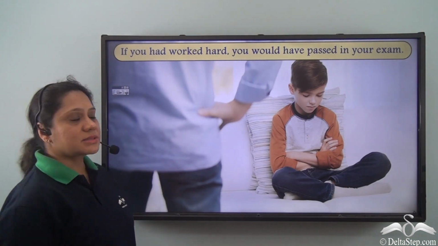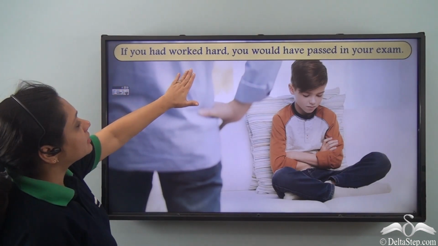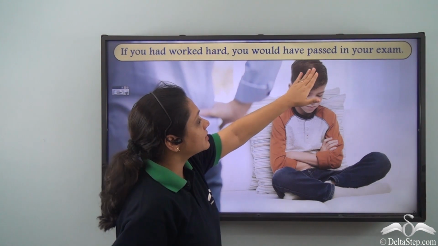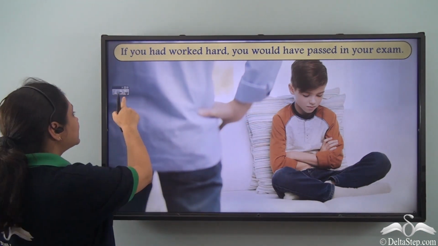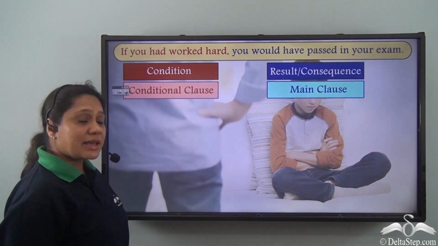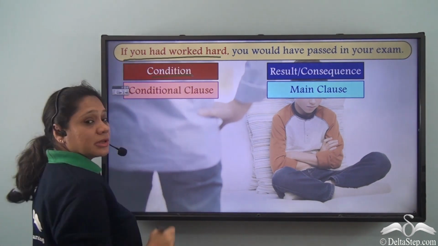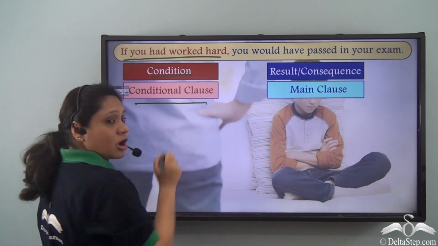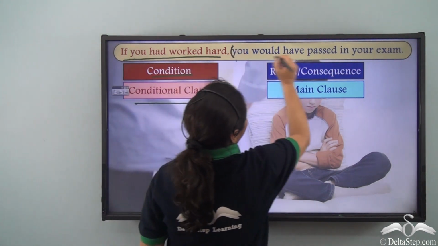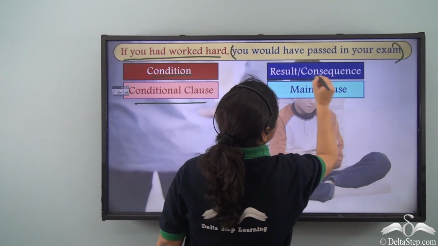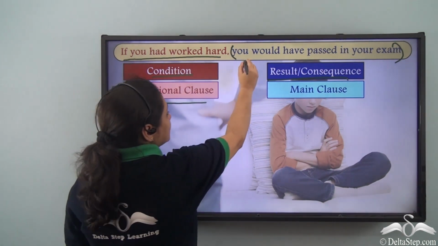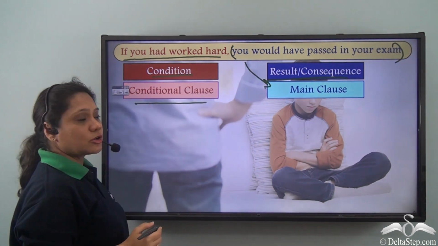Now let us read this sentence. If you had worked hard, you would have passed in your exam. Now this sentence is a conditional sentence where if you had worked hard is the condition. So this is the conditional clause, and you would have passed in your exam shows the result or the consequence. So it is the main clause.